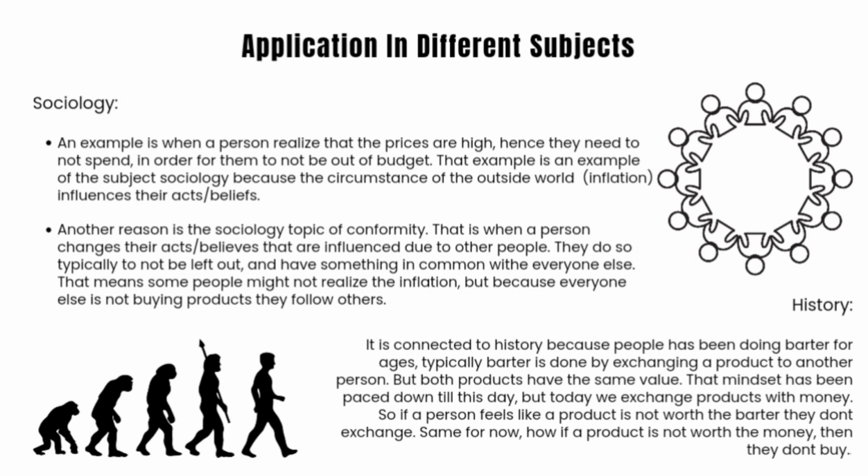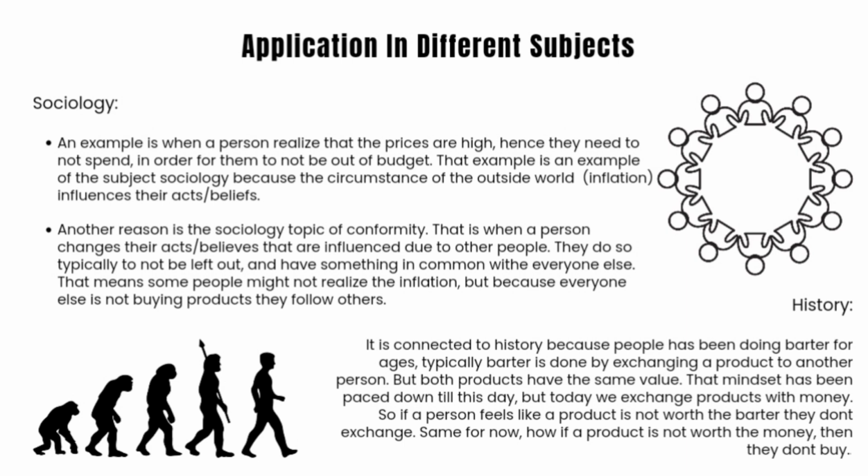So I can conclude that inflation is something outside their control, and that it is something happening within their environment. That automatically affects their beliefs and acts: their belief that if they buy, it will affect their budget, and their act of not buying it so that it won't affect their economic state.